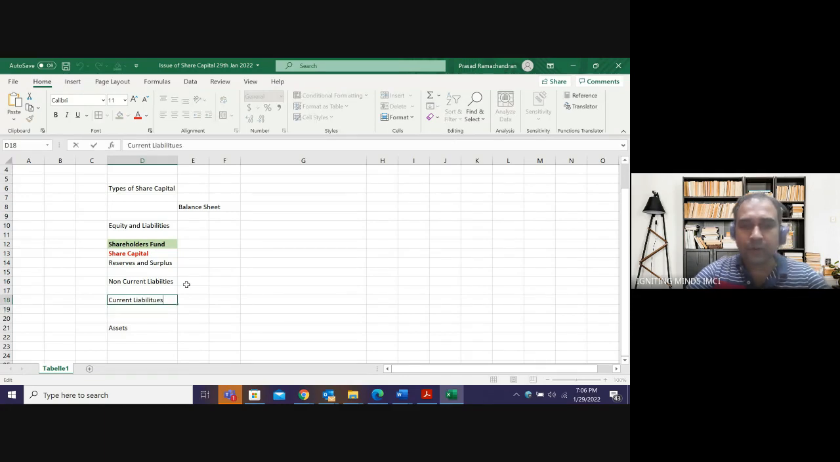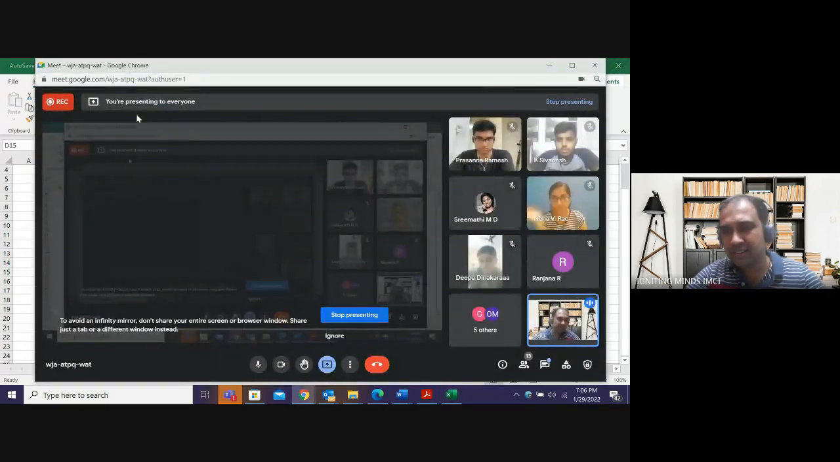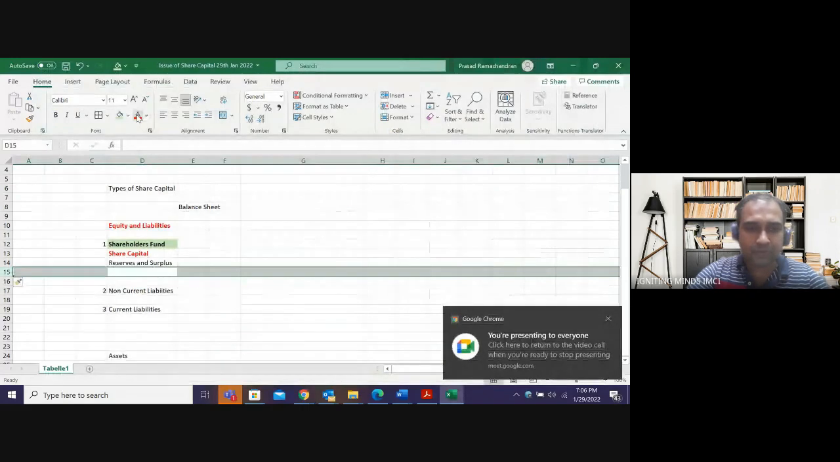You don't have to write it down, guys. For now, I'm just giving this, and this will become my total of equity and liabilities. The main heading is total of equity and liabilities. Inside that we have first share capital, second non-current liability, third current liability. There is one more thing called share application pending allotment. Okay, I will mention that also.